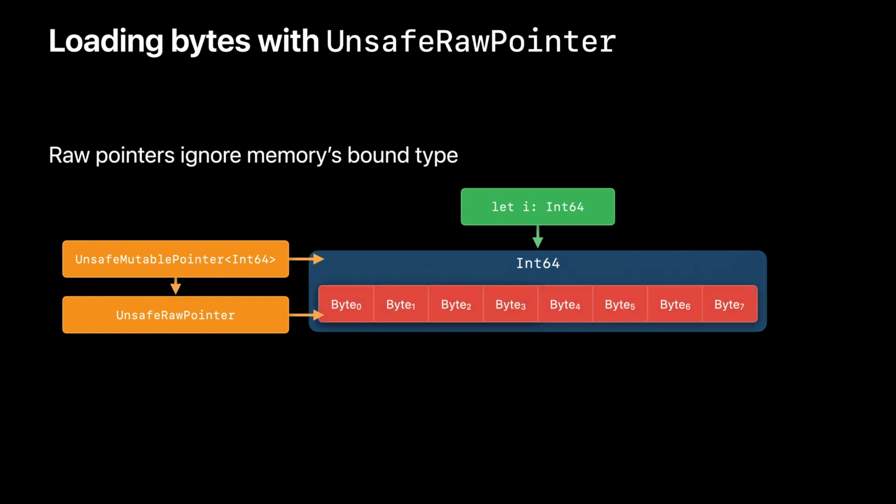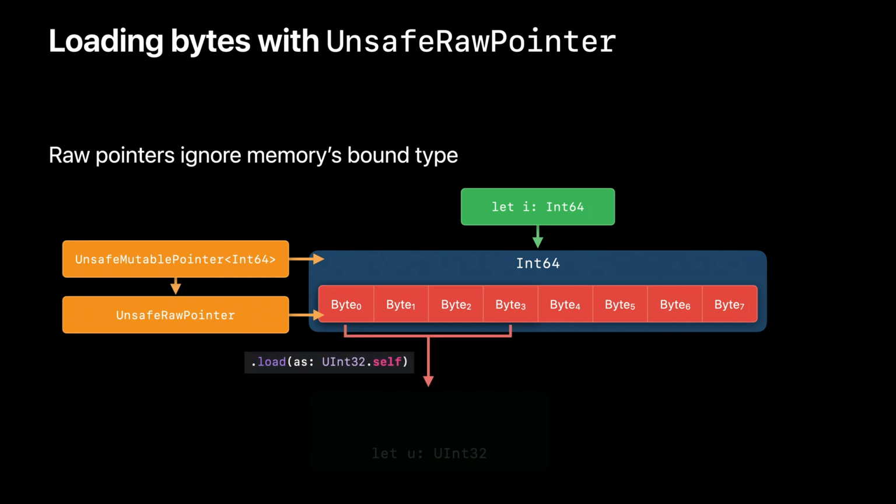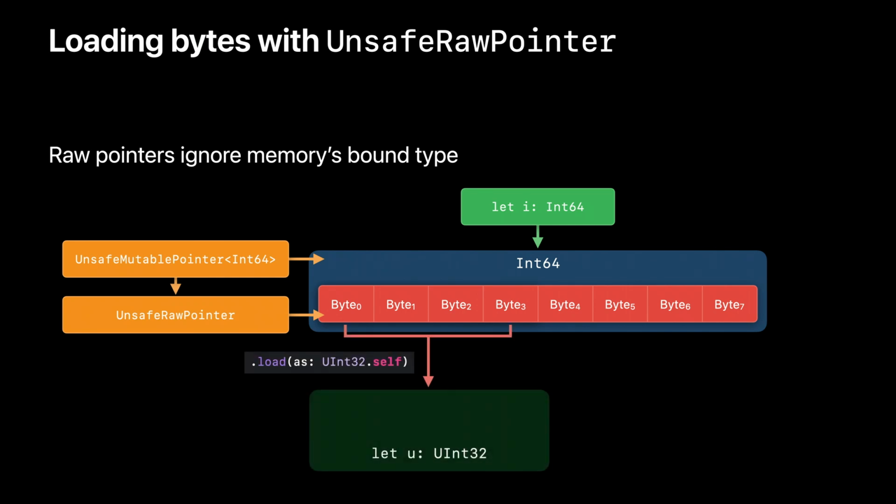The memory's bound type is irrelevant. You can ask that raw pointer to load any type. It does that by reading the required number of bytes and assembling them into the requested type. For example, when we call load as uint32, 4 bytes are loaded from the current address, generating a uint32 value. It's even okay to load a smaller type, as long as you account for the target platform's endianness.